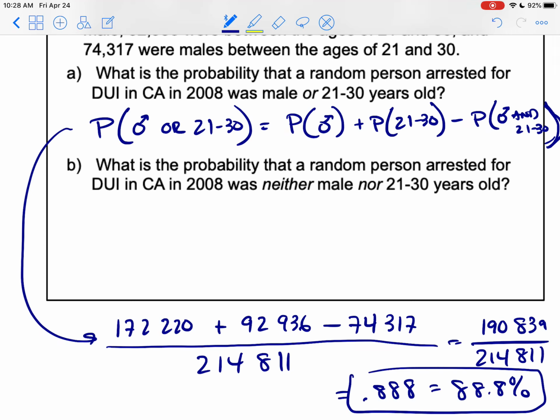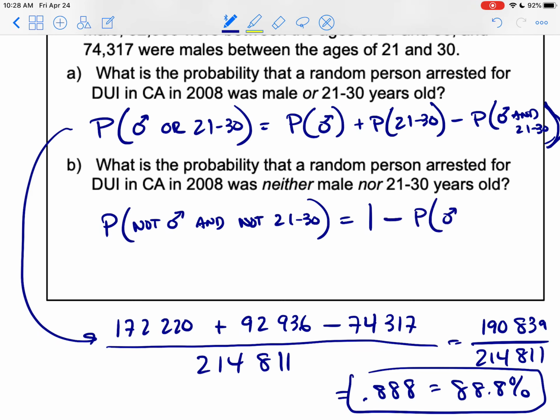We could figure it out in other ways, but I think the easiest way is to say that if we're looking for the probability that we're not male and not 21 to 30, that's the same thing as finding 1, which is the probability 100%, minus the probability that they were male or 21 to 30.